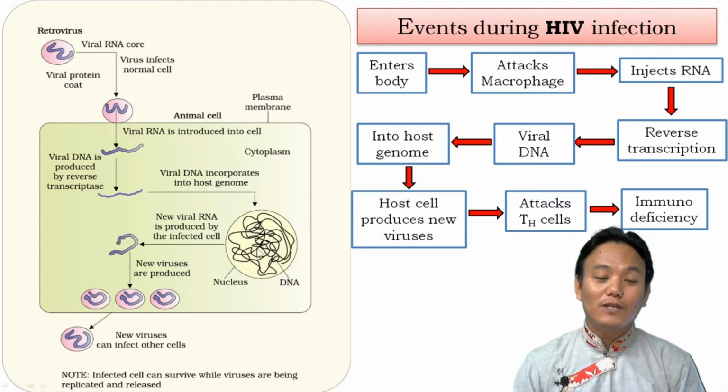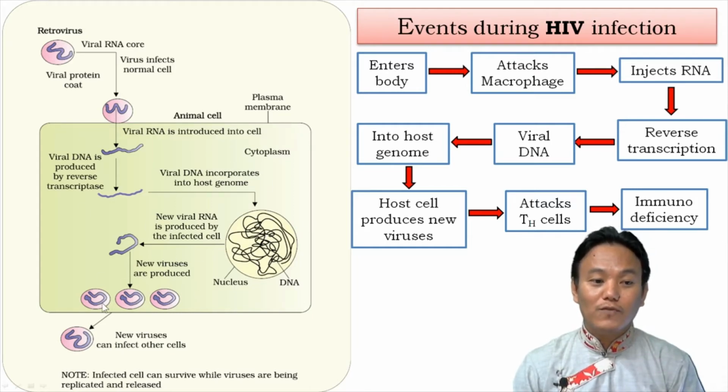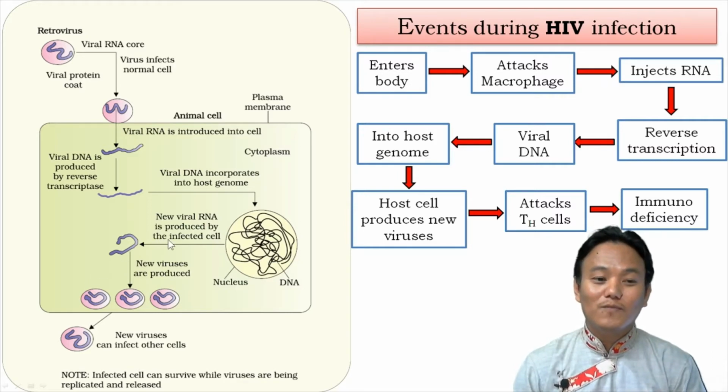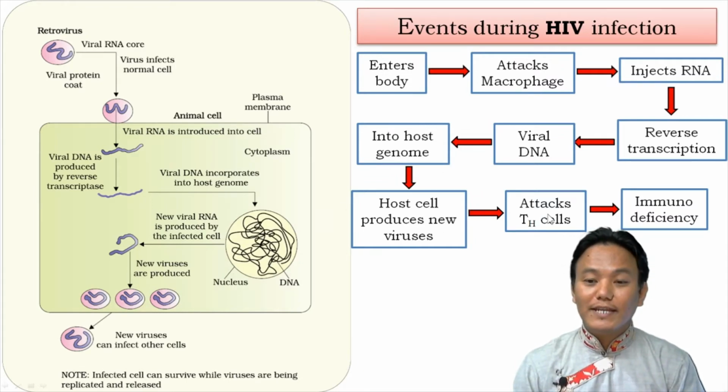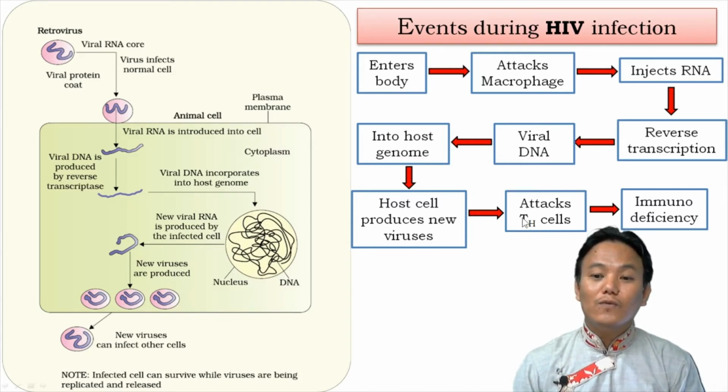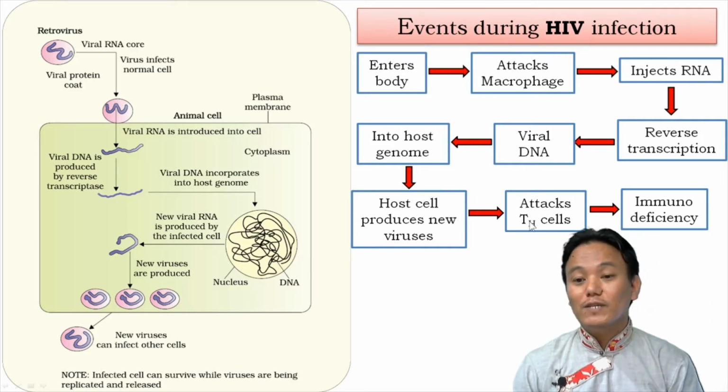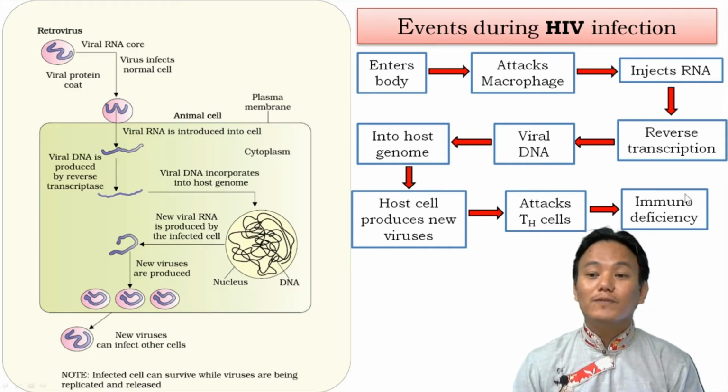Now this particular host cell starts producing new viruses. Therefore, this particular macrophage acts like an HIV factory. These new viruses go outside and start infecting other cells, right? They can attack other cells like helper T lymphocytes and other macrophages as well, during which the number of helper T lymphocytes starts reducing because the virus kills the helper T lymphocytes. Now, when a significant number of helper T lymphocytes get killed, the person suffers from immunodeficiency or AIDS.